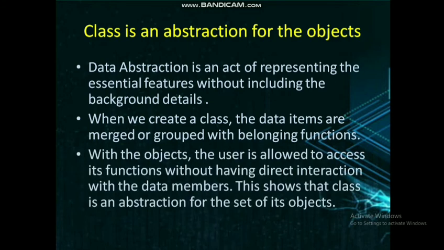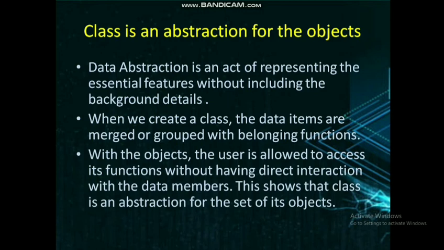With the objects, the user is allowed to access its functions without having direct interaction with the data members. So this shows that class is an abstraction for the set of its objects. We are not accessing the data members, data items or variables using the objects.